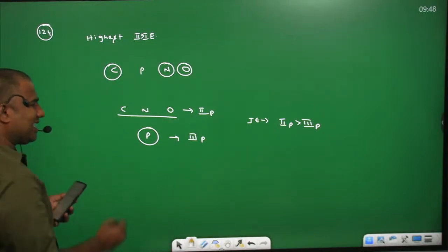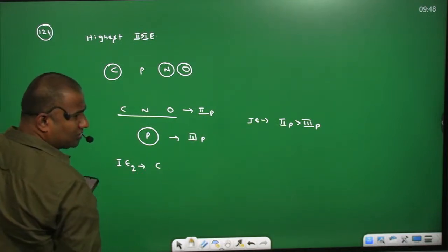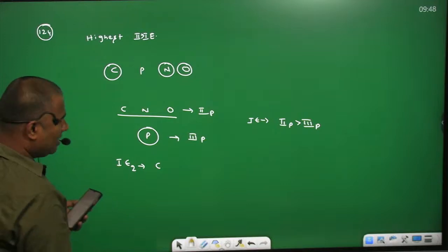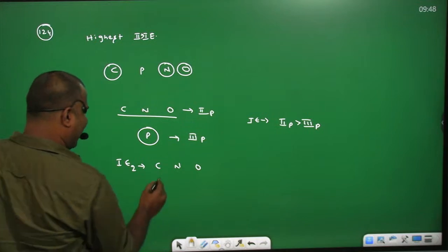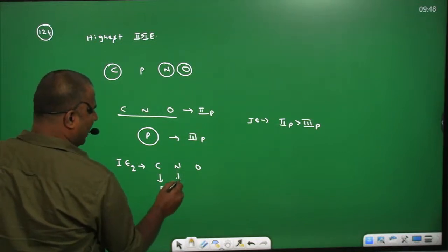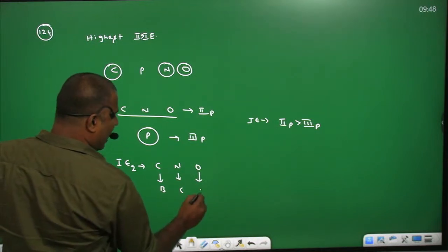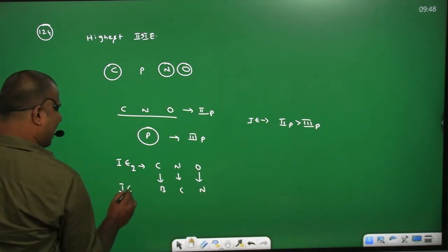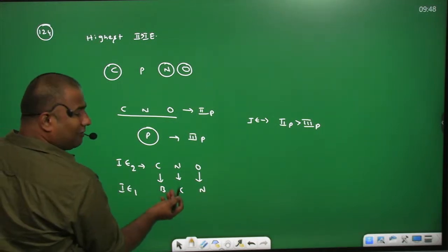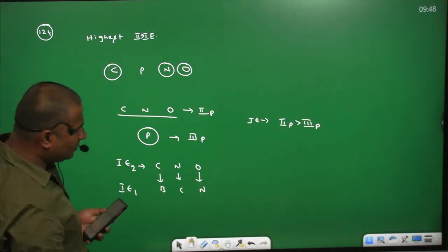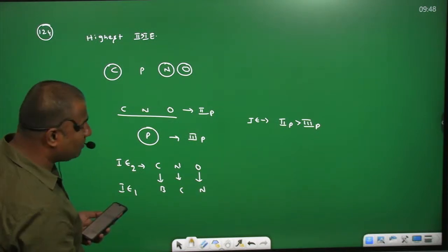Now he is asking IE2, means ionization enthalpy 2. So how are we going to write it, as we discussed already? For carbon, nitrogen, oxygen, you can simply write the element before it. Carbon becomes boron, nitrogen becomes carbon, oxygen becomes nitrogen. So the IE1 of boron is nothing but IE2 of carbon, IE1 of carbon is nothing but IE2 of nitrogen, IE1 of nitrogen is nothing but IE2 of oxygen.